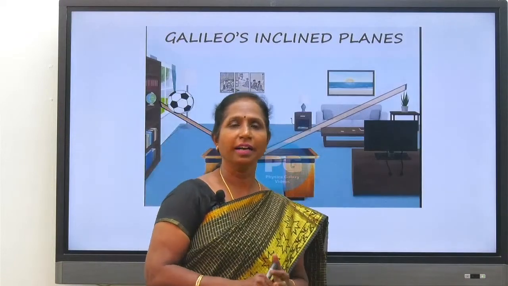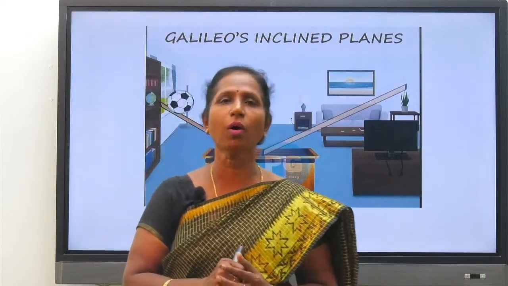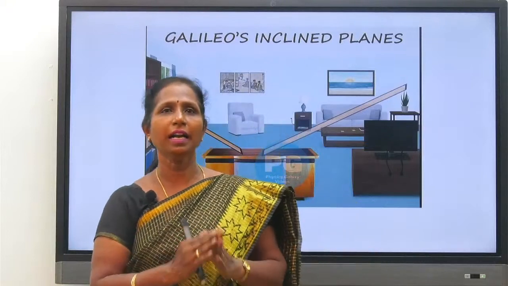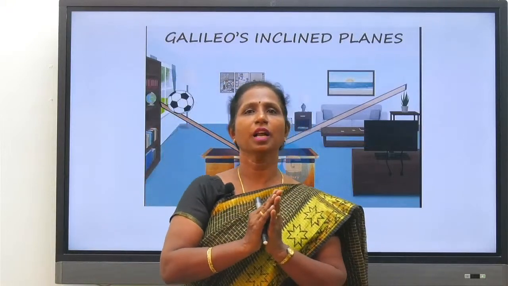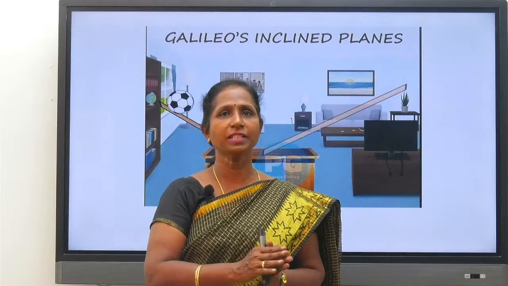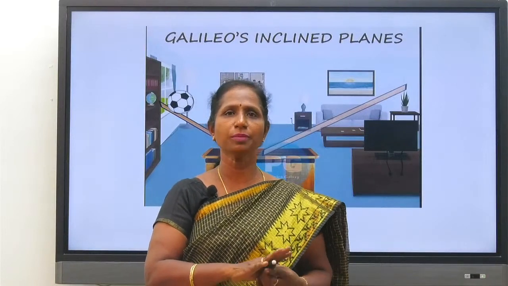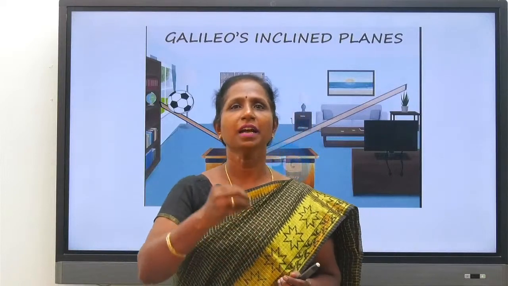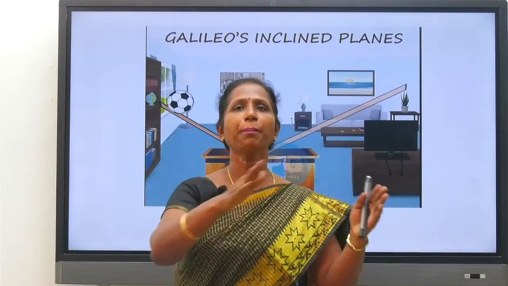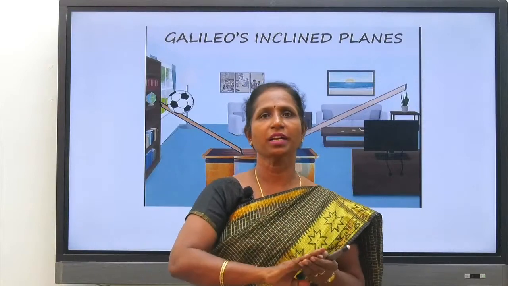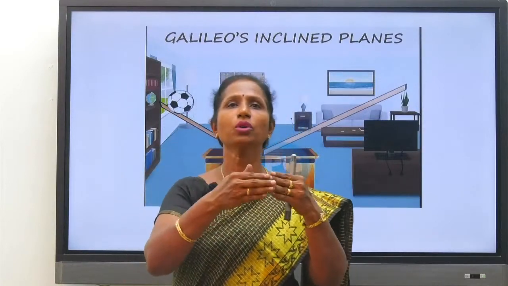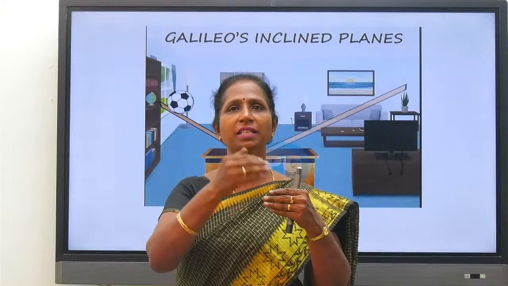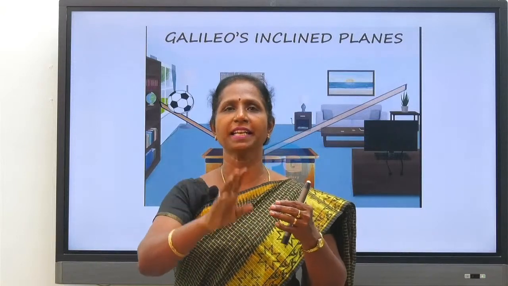Aristotle's view and Galileo's experiment on motion: finally, Galileo's view was proved correct compared to Aristotle's view. Aristotle's view is made wrong by Galileo. Yes, clear? Now, Aristotle couples force and motion. He is joining force and motion. That is, only when there is a force is motion possible, Aristotle says.